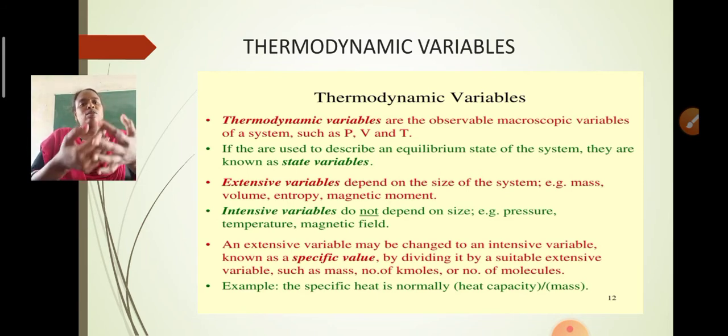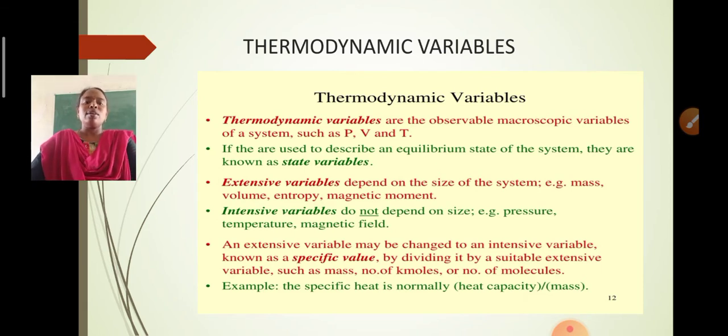And these variables are further divided into extensive variables and intensive variables. One is dependent on the system size; we can take the examples of mass, volume, entropy, magnetic moment, etc. These are the variables which depend upon the size of the system. If you take the mass and say it is a bigger one, or if you consider the entire vessel as having less volume or bigger volume, likewise these variables depend upon the size of the system. So that's why they are called extensive variables.